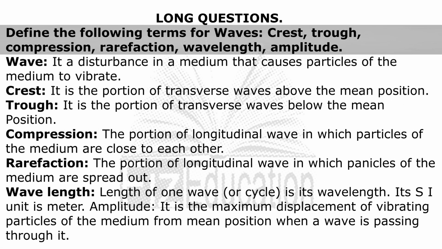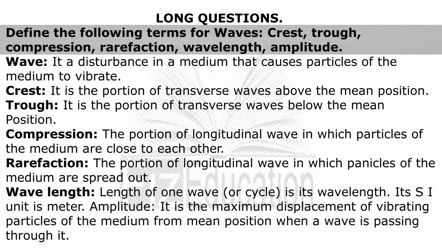Long questions. Define the following terms for waves: crest, trough, compression, rarefaction, wavelength, amplitude. Wave: a disturbance in a medium that causes particles of the medium to vibrate. Crest: a portion of transverse waves above the mean position. Trough: a portion of transverse waves below the mean position.